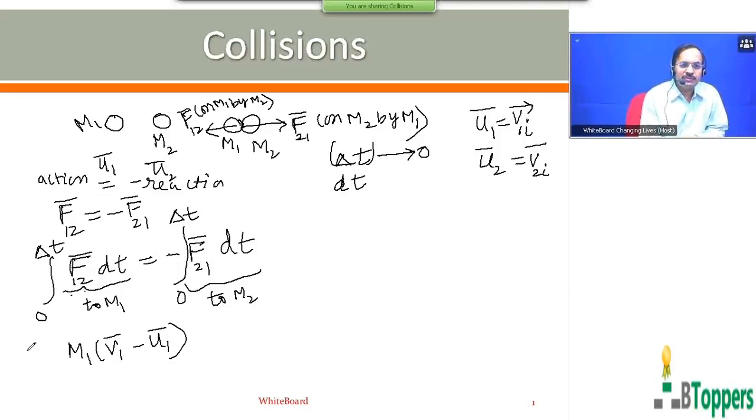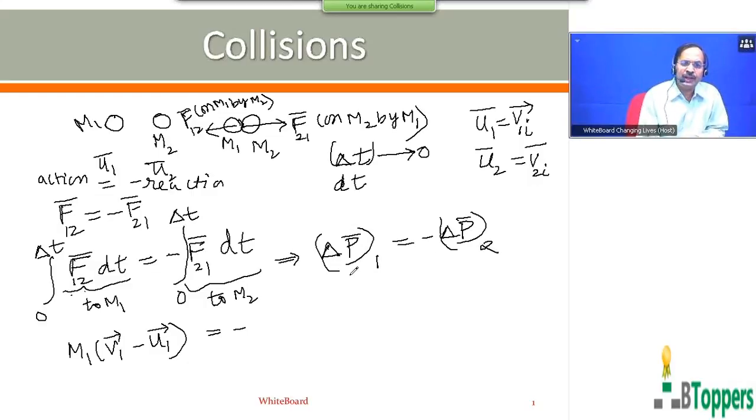So M1 into V1 bar minus U1 bar, that is the final momentum of M1 just after collision minus the initial momentum of M1 just before collision. Remember, the difference which we are writing on the left side is a vector difference. It is equal to the negative of the change in momentum of M2. So we can mathematically write delta P bar for M1 equals negative of delta P bar for M2.